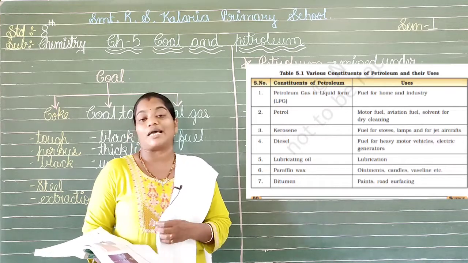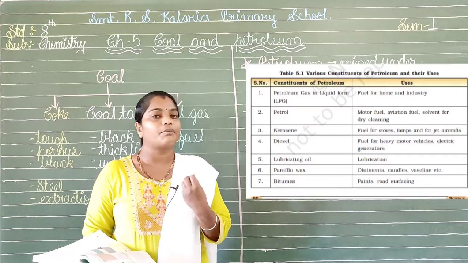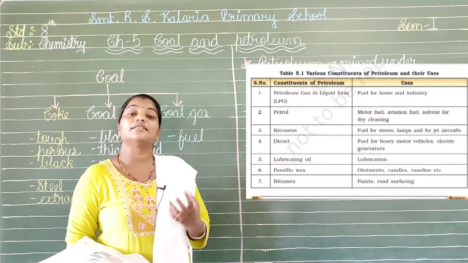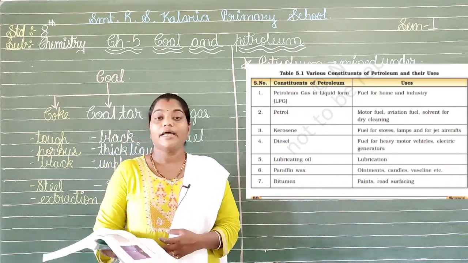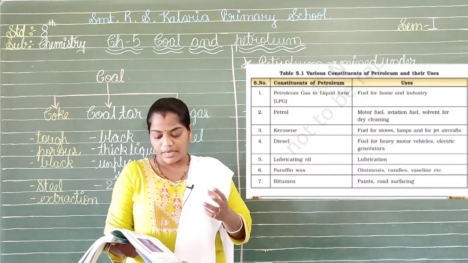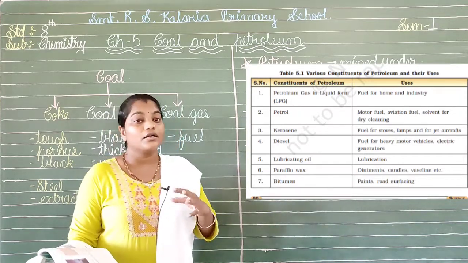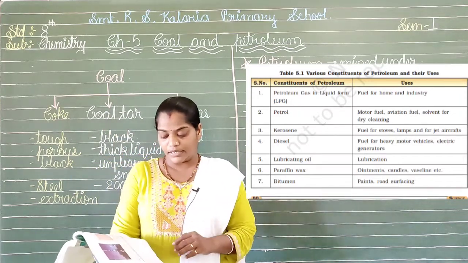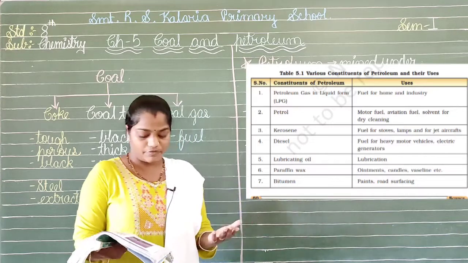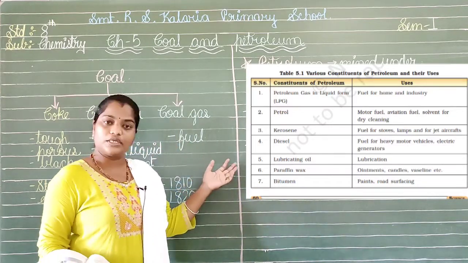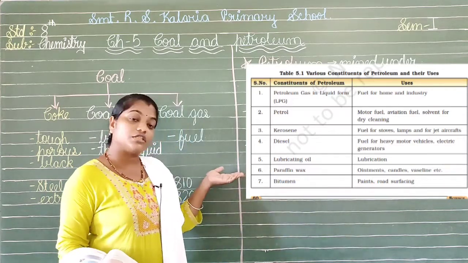Then the solvent for dry cleaning. Whenever clothes go for dry cleaning, a small amount of petrol is used for cleaning them nicely in the dry way. Next we have kerosene. It is used as a fuel for stoves and lamps, and for jet aircraft also. The next one is diesel. Diesel is used as a fuel for heavy vehicles and electrical generators too. Next we have lubricating oil, which is utilized for lubrication purposes. Then we have paraffin wax. What is the usage of this paraffin wax?